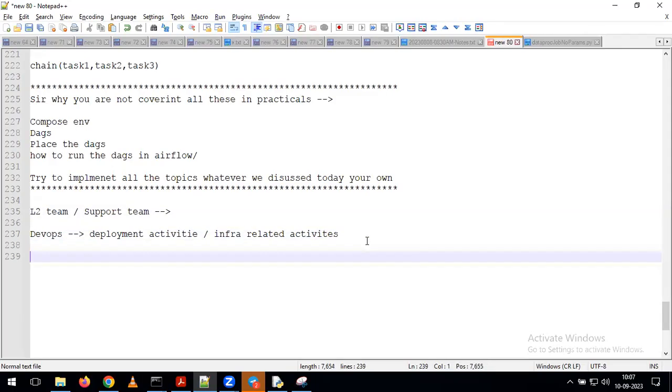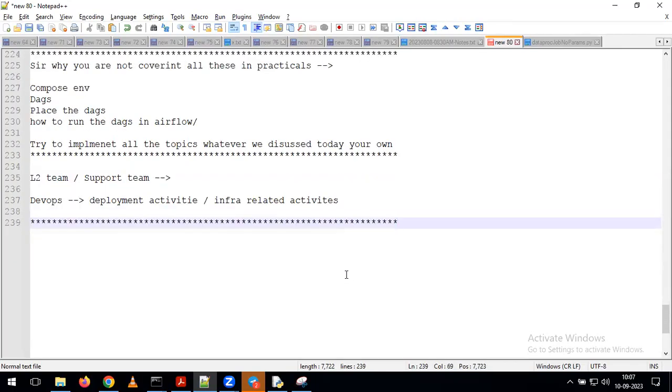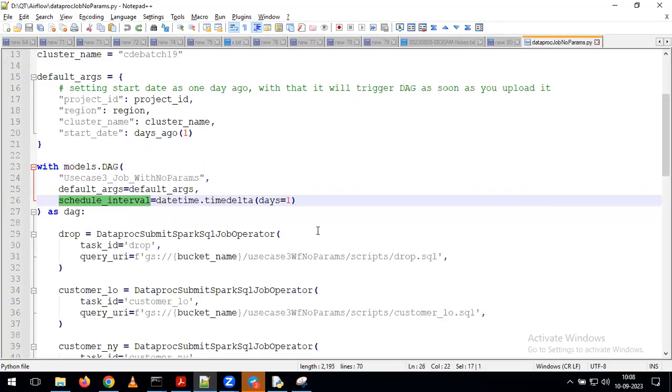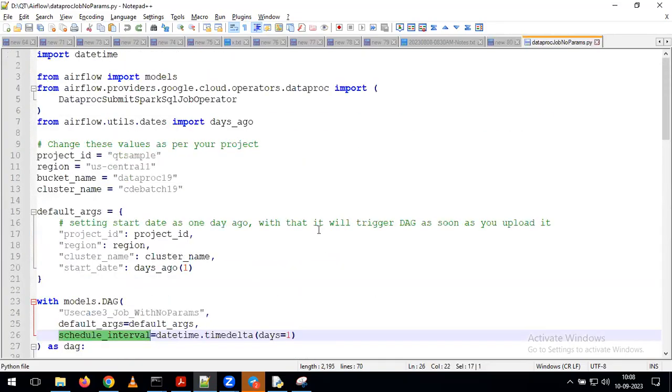Okay, sir. Thank you. Sir, can we write a DAG from scratch in the class, discussing step by step, like where we are starting and ending? No, already, as you are seeing, we are taking an existing one and explaining that, right? With that, we are able to understand it. But from your side, you can type everything one by one. If we go one by one, it will take a good amount of time. That's the reason I took the existing one.